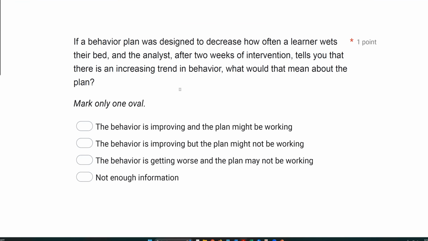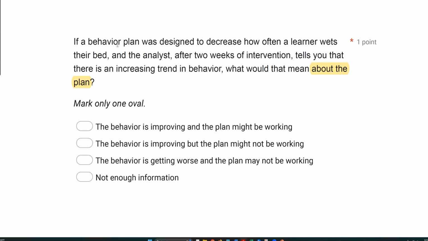If a behavior plan was designed to decrease how often a learner wets their bed, the analyst, after 2 weeks of intervention, tells you that there was an increasing trend in behavior, what would that mean about the plan? All right, let's think about this. A couple different things here. The question is asking about the plan, and it's hard to say for sure, right? So we're going to have to kind of theorize based on our information.